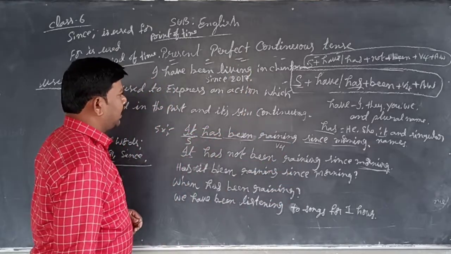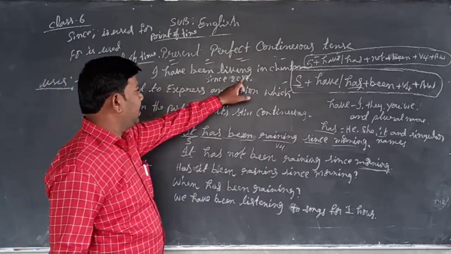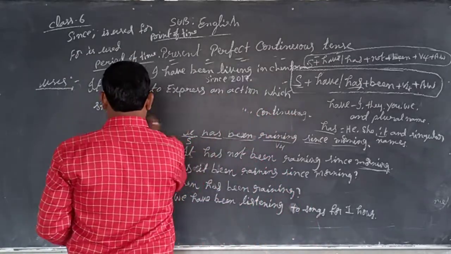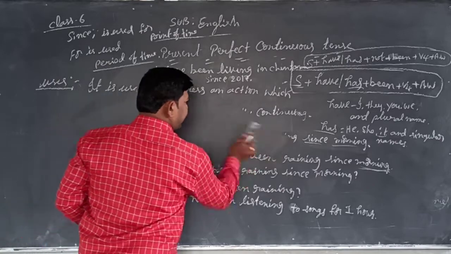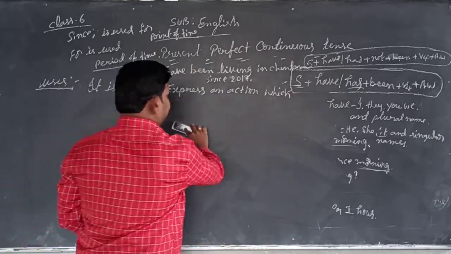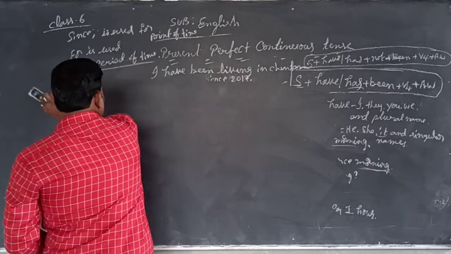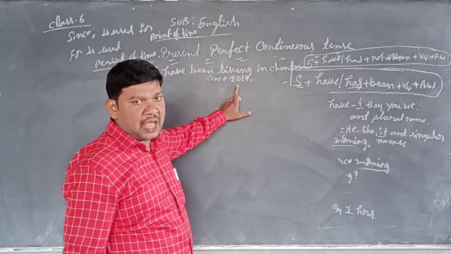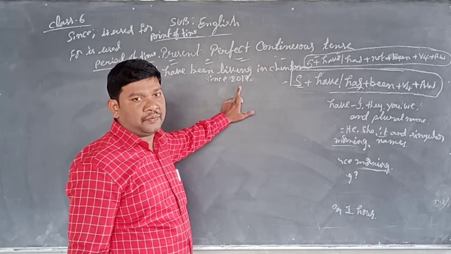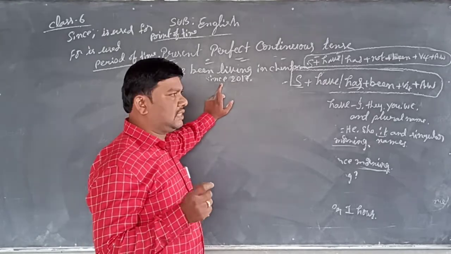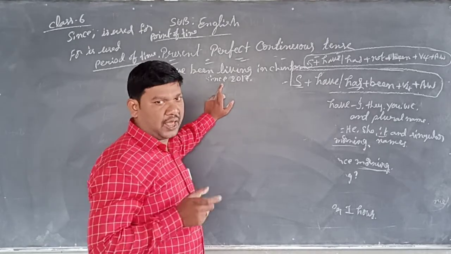See, I have been living in Chintamani since 2017. So, if you observe clearly, I point out the time, the year only. I point out the year. That's why since is used only for a point of time.